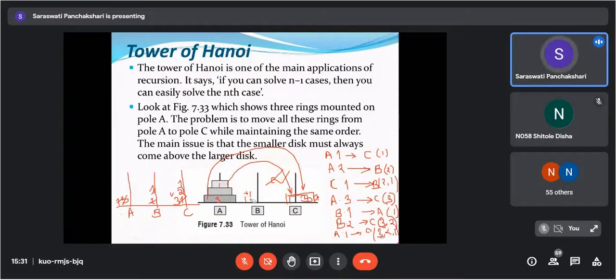Somewhere in your notes, you can write down. You can draw this Tower of Hanoi. Done?